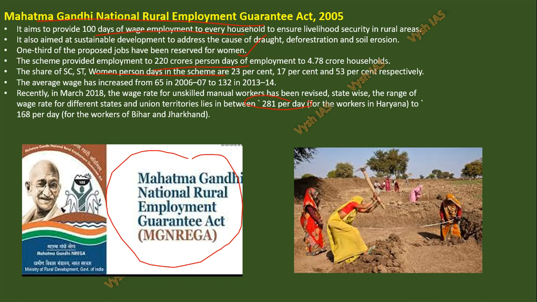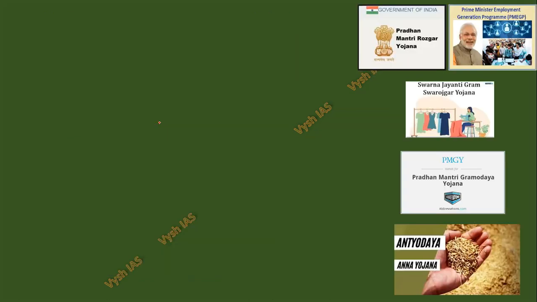Alternately different family members will work, because when we are developing, obviously if it's building roads or bringing railways, any infrastructure, you need people to do this ground level work also. And we have this much population that we can always make available to do things. And this also varies state to state. The centre will announce something, but state to state it will vary, and also depending on what work you are doing, it can vary. 281 in Haryana to 168 per day in Bihar and Jharkhand.